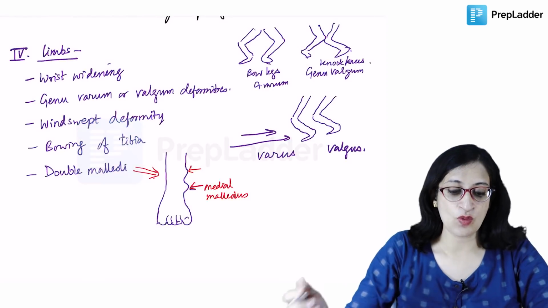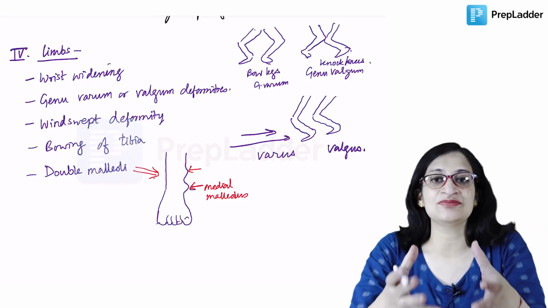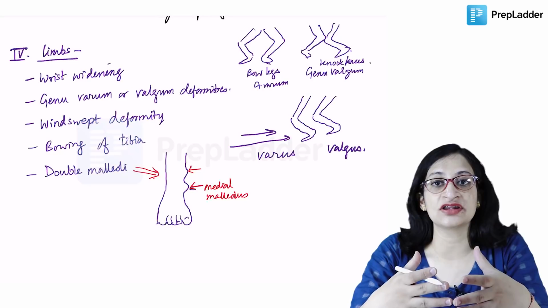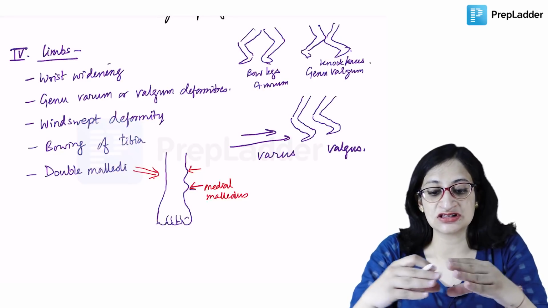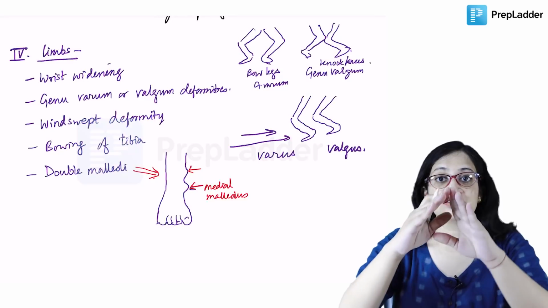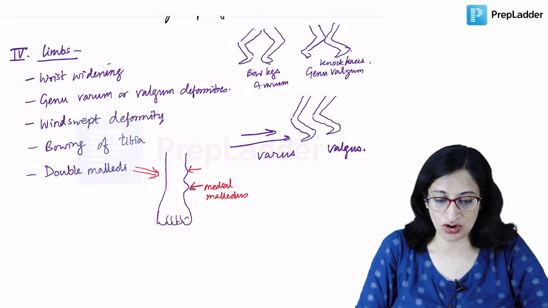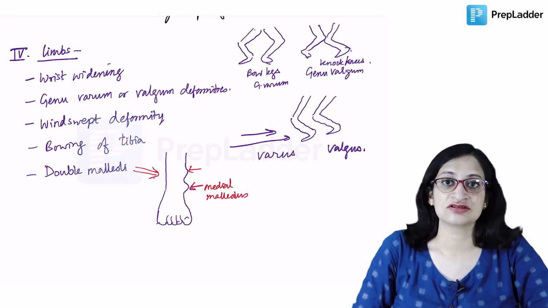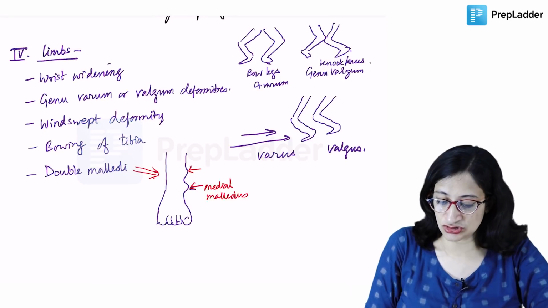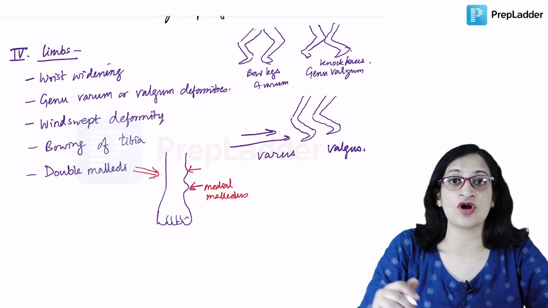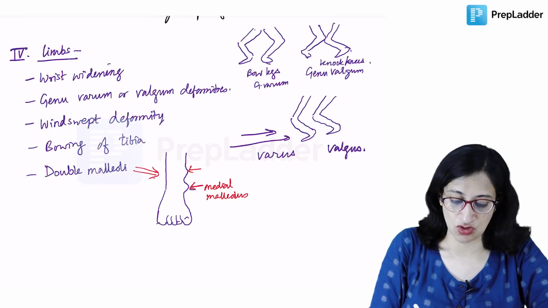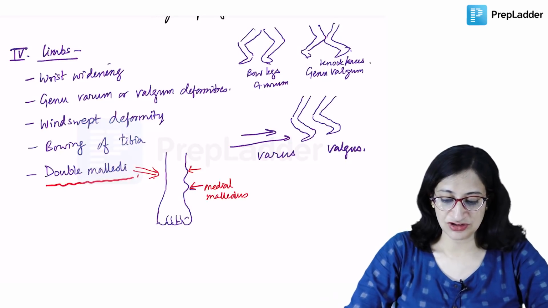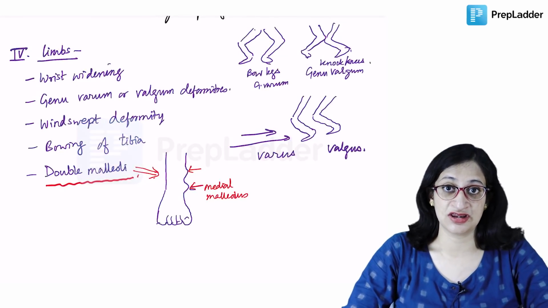Why do you get it? Because the distal tibia has to bear all the weight of the child, and if it is not strong enough, what will happen? The distal end will get widened and a metaphyseal ledge or ridge can form above the medial malleolus due to the pressure that it is trying to bear but not able to bear. So instead of one prominence, you can get two prominences on the medial side of the ankle, which is called double malleoli. Right, so these are some features which you can get involving the limbs in rickets.